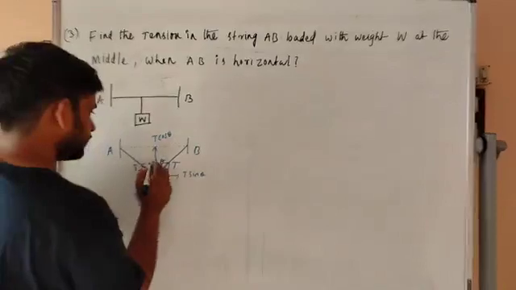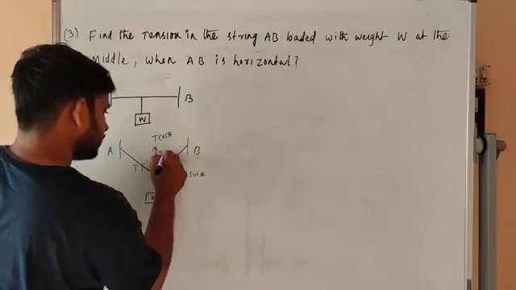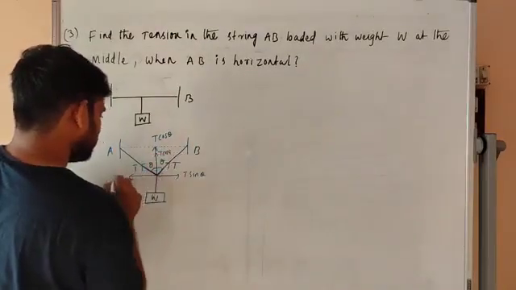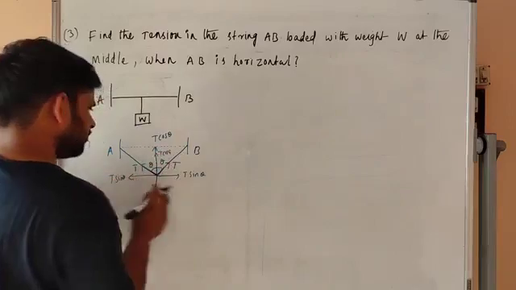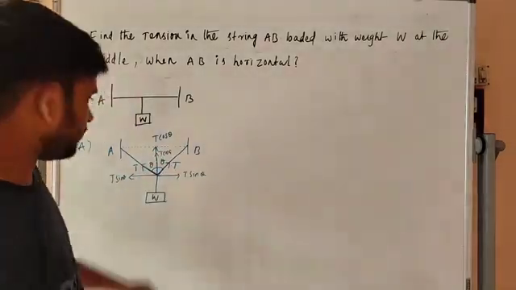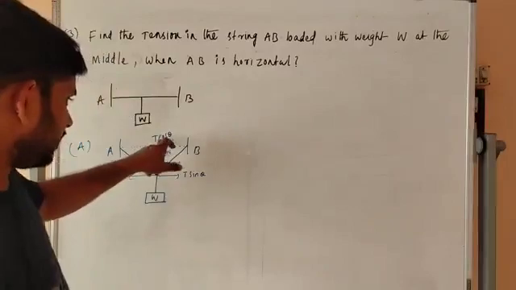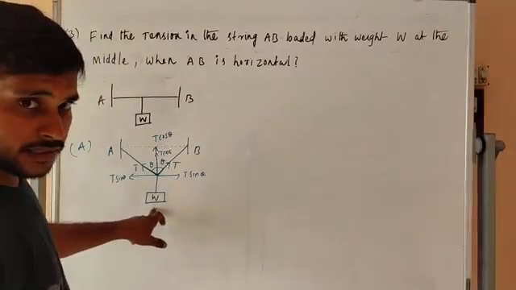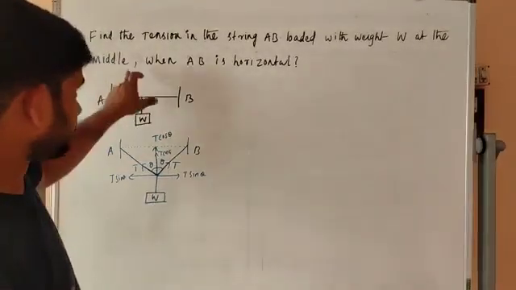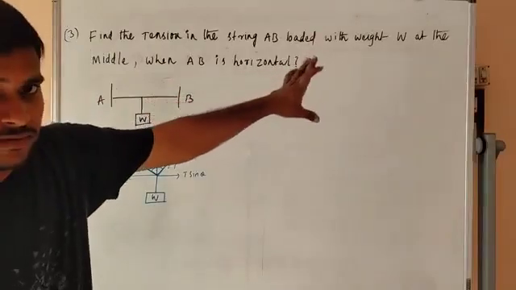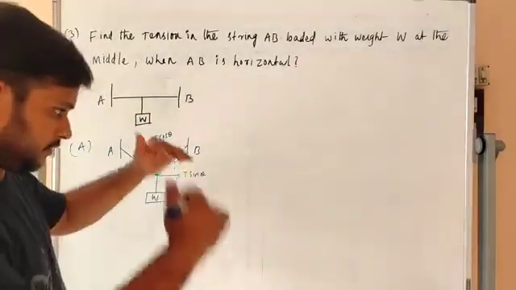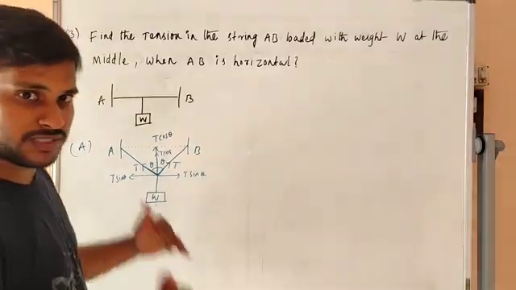From here also the same, T cos theta, T sin theta. We don't want the x directions. We want the y direction. So T cos theta is equal to W, the weight.